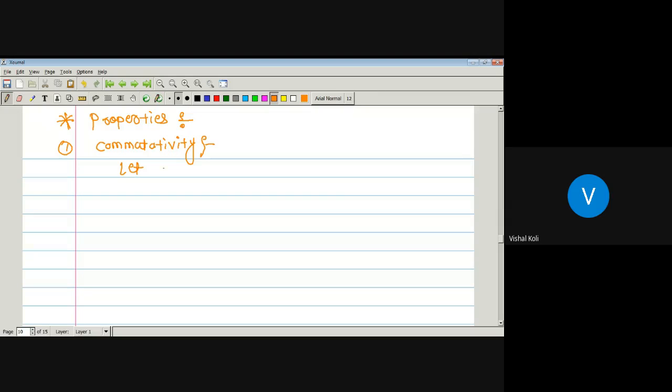Let A and B be any two matrices of the same order, then A plus B is the same as B plus A. So if suppose we have any two matrices having the same order, then the matrix A plus B is equal to the matrix B plus A.